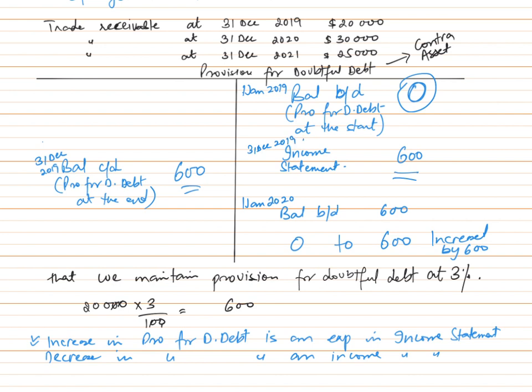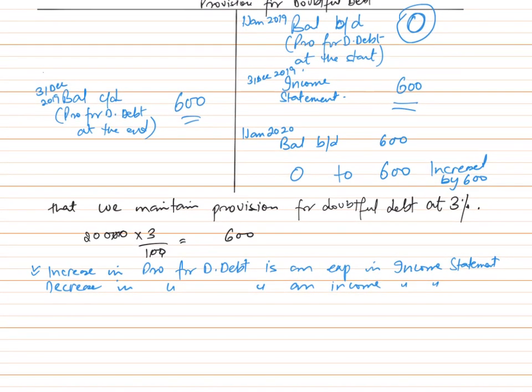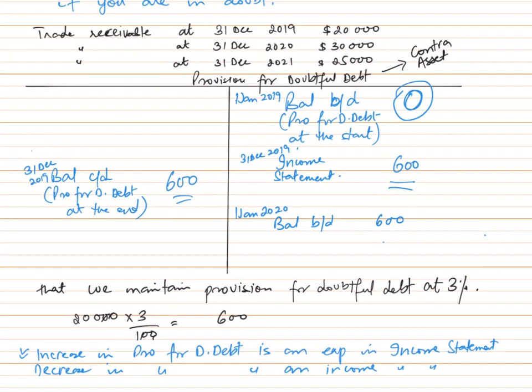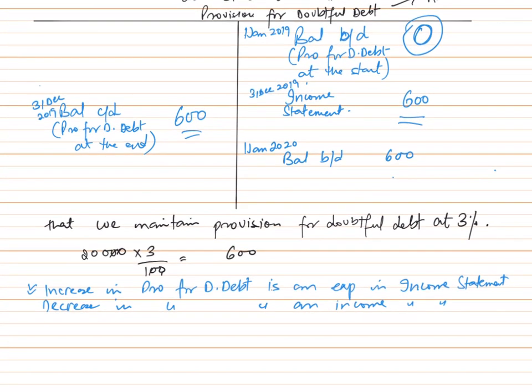So since now 2020 is our second financial year, we have already got provision from previous year as 600. Now the value of our receivables in the second year is 30,000. So if you take out 3% of 30,000, it would be 900.